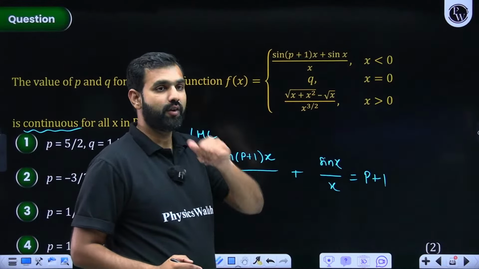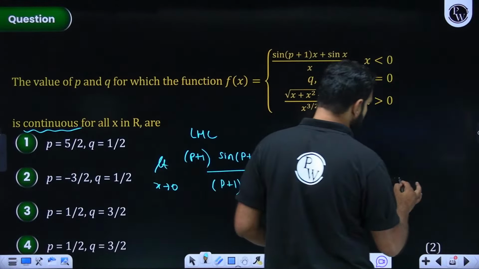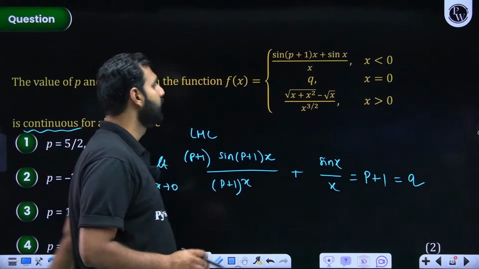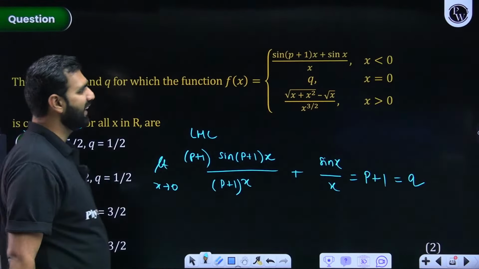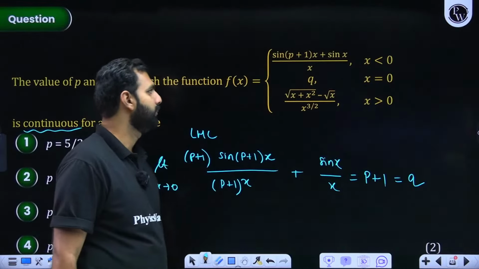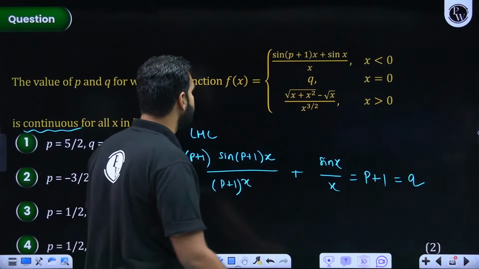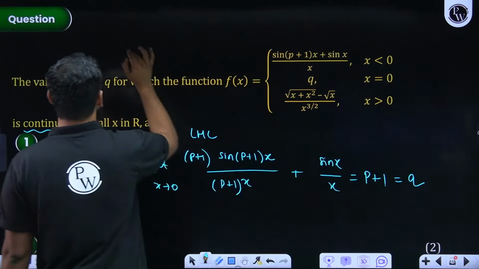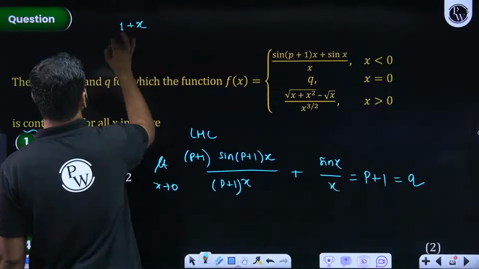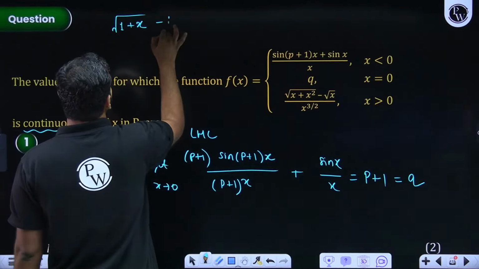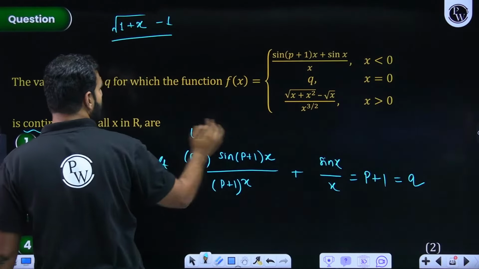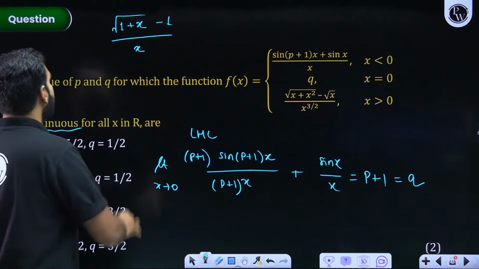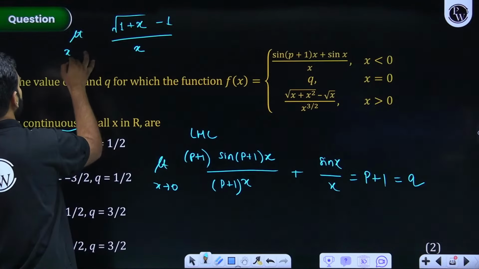But what is the value of the function at 0? So the value of the function at 0 is q. So that is what we have gotten. But the third thing, the right hand limit. So for the right hand limit, all I'll do is, can I take under root x common first of all? So when I take under root x common, here I'm taking x common. So under root x comes out. I hope you're understanding. So when I take x common, it will be under root 1 plus x inside the under root, minus 1. And when that root x comes out, that root x cancels this x to the power 3 by 2. So that leaves you with x. And there again, I'm applying limit x approaches 0.